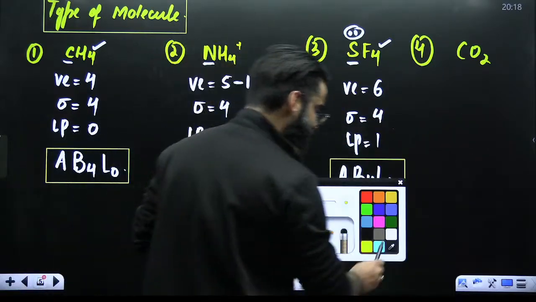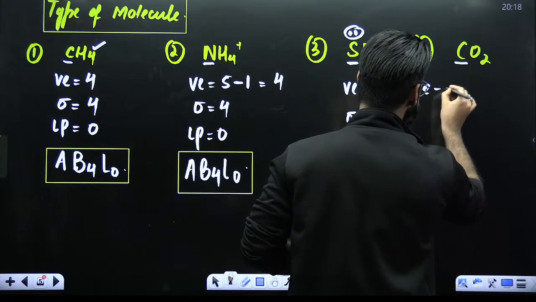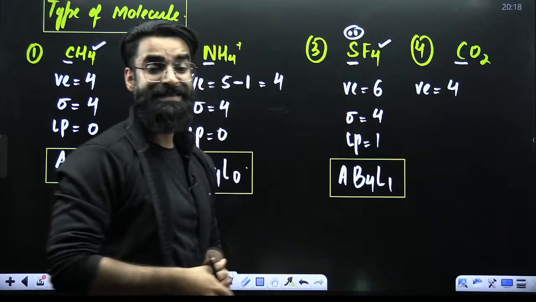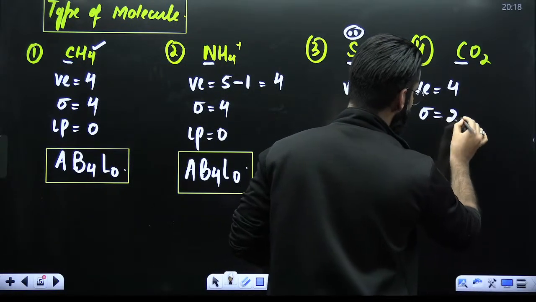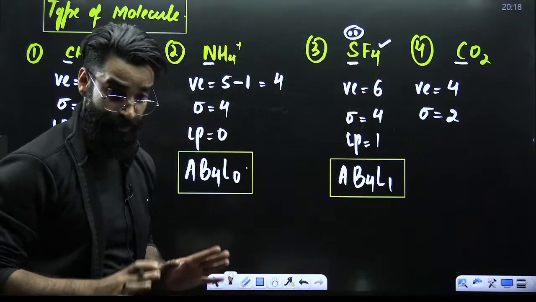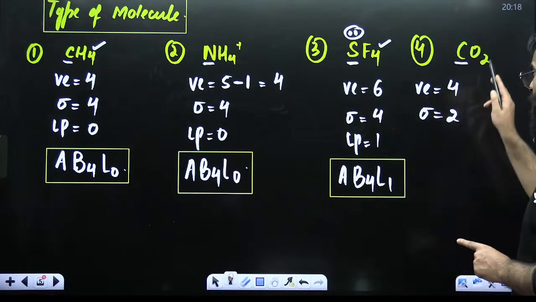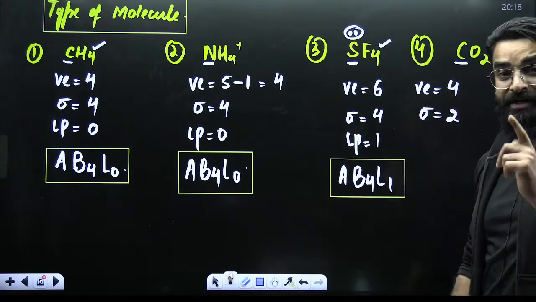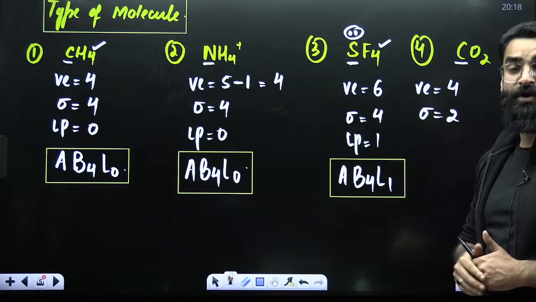Perfect. Now, first of all, in case of carbon dioxide, which one is your central atom? Carbon. So how many valence electrons does carbon have? 4. How many surrounding atoms are there? There are 2 surrounding atoms. That means carbon is forming 2 sigma bonds. Correct? Now, my dear students, you know oxygen is divalent. If you have got a divalent atom attached,